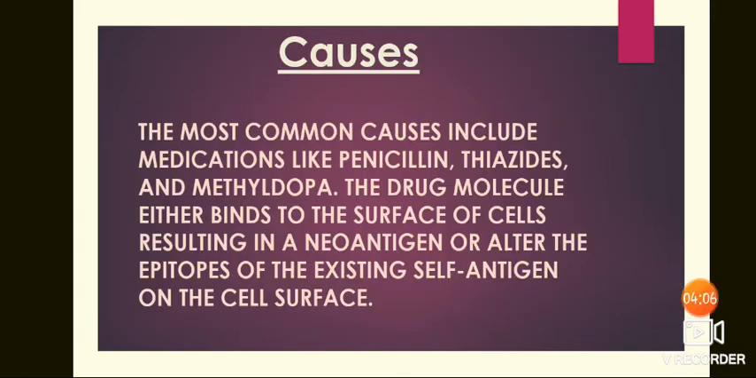Now the causes of type second hypersensitivity. The most common causes include medications like penicillin, thiazides, and methyldopa. The drug molecule either binds to the surface of cells, resulting in a new antigen, or alters the epitopes of the existing self antigen on the cell surface.